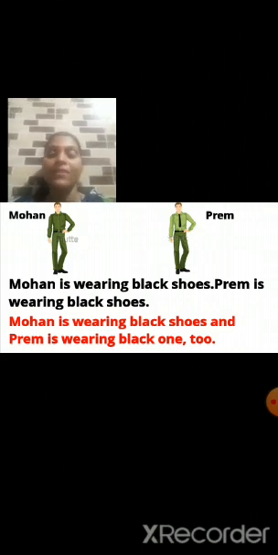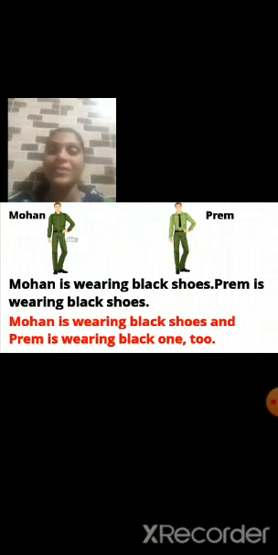Now you all must have understood how we are joining the sentences. We are joining these two similar sentences using the conjunction "and", and to avoid repeating the same word, at the end we are using the words "ones" and "too".